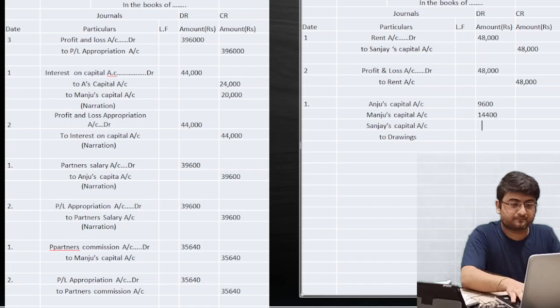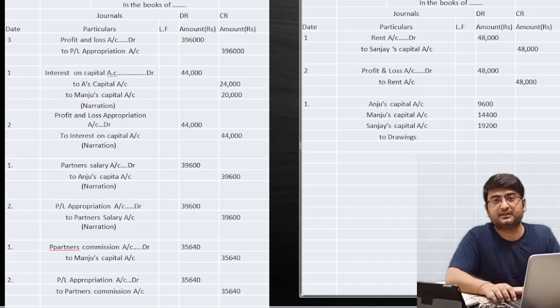In case of Sanjay it was 19,200. Remember, this entry is the drawings entry. So now post the sum of these three amounts: 9,600, 14,400, and 19,200. This will be 43,200, the net amount of the drawings that we have.